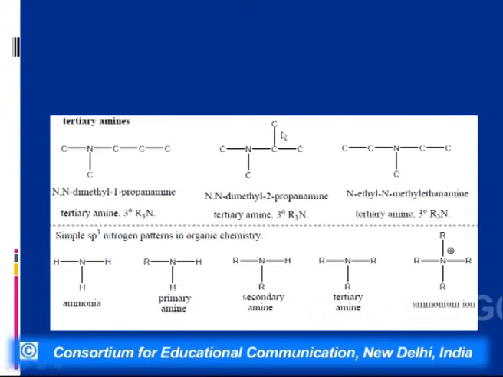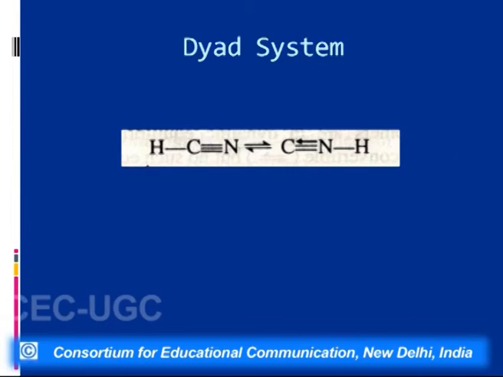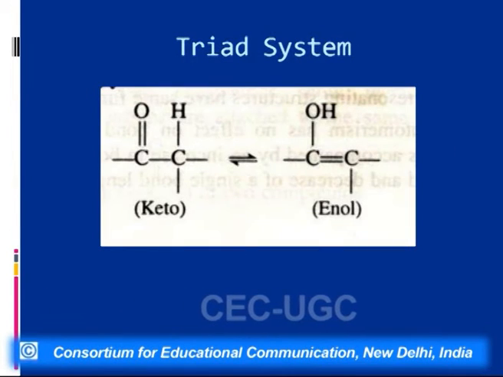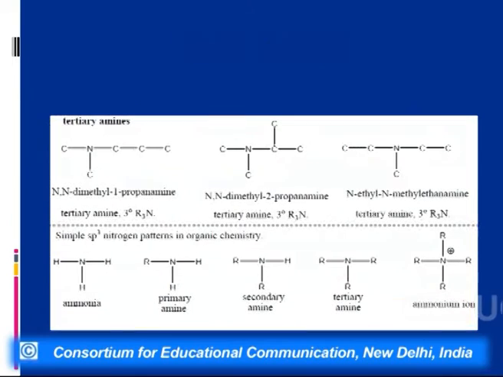Next we have tertiary amines. In tertiary amines, the functional group is N. In primary amine, the functional group is NH2. In secondary amine, the functional group is NH, and in tertiary amine, the functional group is N. So that means they are functional isomers. Now, how many tertiary amines are possible? We have 3 tertiary amines, and they can also show metamerism in case all the alkyl groups attached to nitrogen are different.